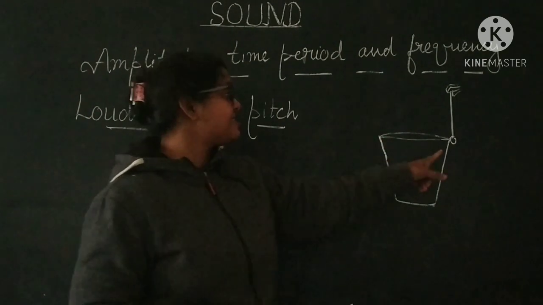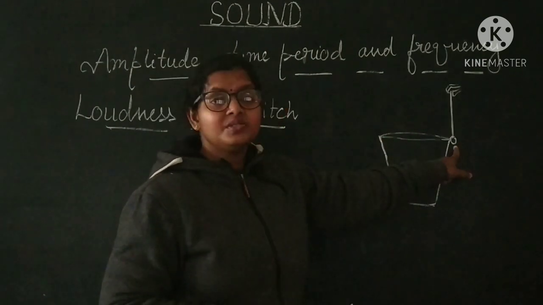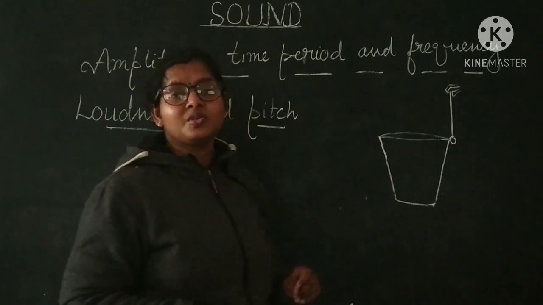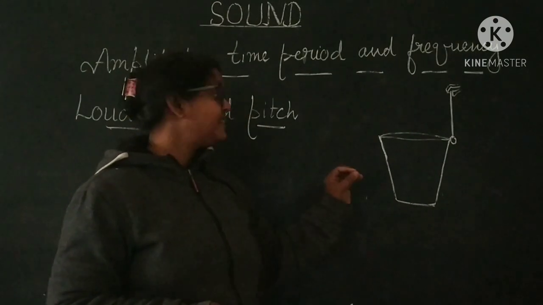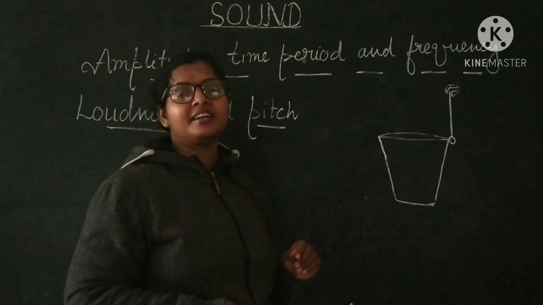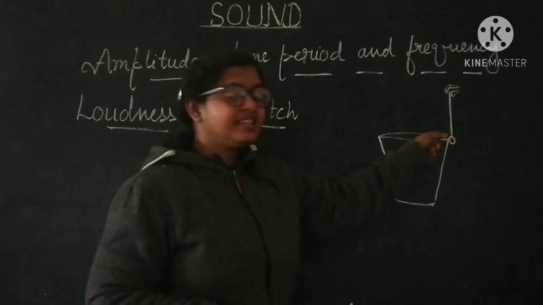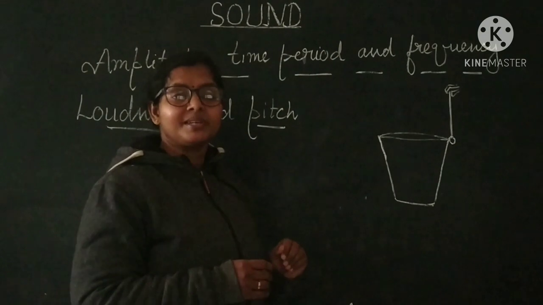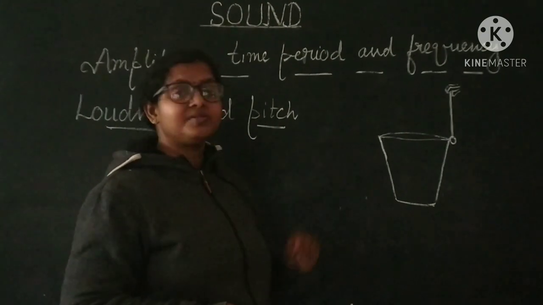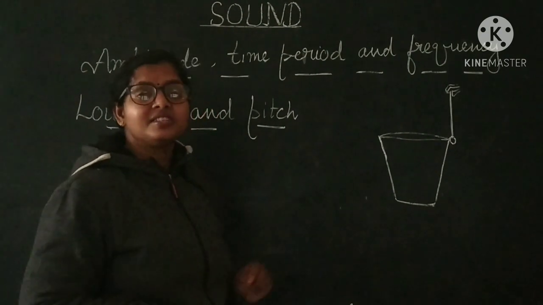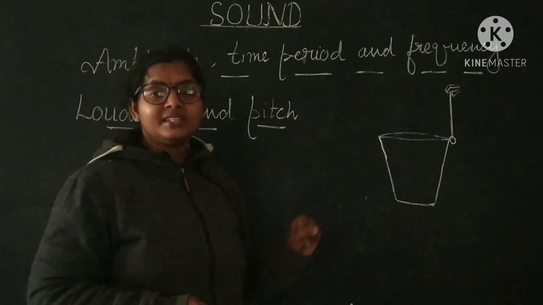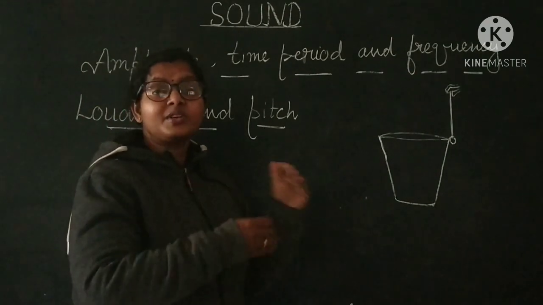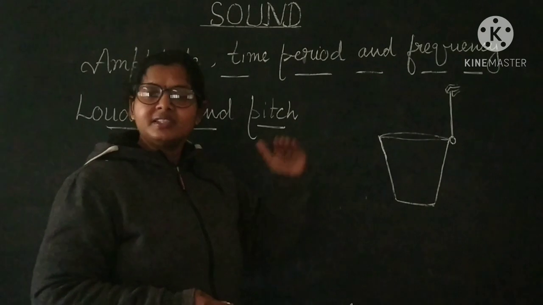In the next case, again you have to strike the tumbler, but this time harder. Then again the thermocol ball will vibrate, and the tumbler will vibrate, but this time the amplitude will be higher, and the sound produced will be louder.